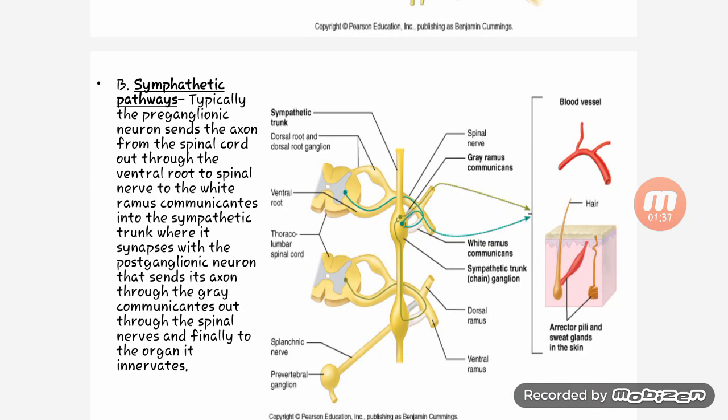So next is the sympathetic pathway. Typically, the preganglionic neurons send their axons from the spinal cord out through the ventral root to the spinal nerve, to the white ramus communicans, into the sympathetic trunk, where it synapses with the postganglionic neuron that sends its axon through the gray ramus communicans, out through the spinal nerves, and finally to the organ it innervates.